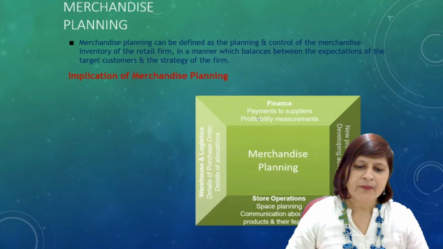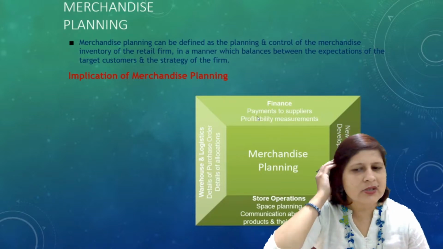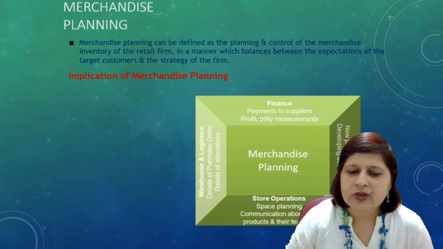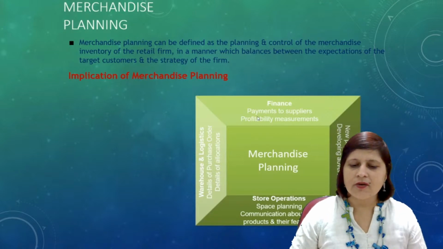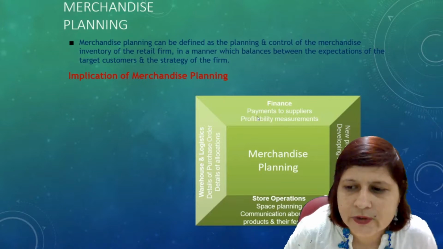Next comes warehouse and logistics. Details of purchase order, details of allocations. It is very important in retailing, that is store operations, that is warehouse and logistics. You should have inventory. You have to maintain the inventory.